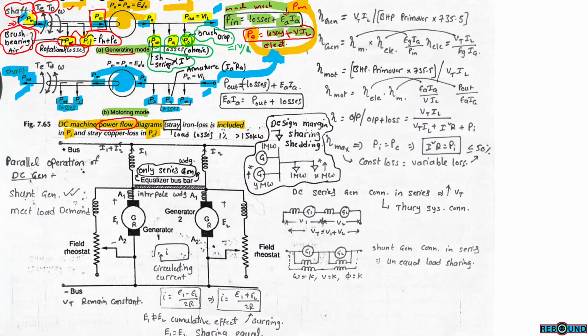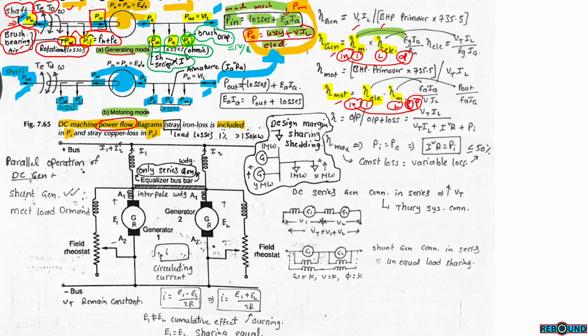Efficiency in the case of a generator and in the case of a motor can be divided into two parts: one is the mechanical part, the second is the electrical part, in both cases. In a generator, first we consider the mechanical part, second the electrical part, and then finally we get the output. So this is the input and that is the output. In the case of a motor, first we consider the electrical part, second the mechanical part. This is the input and this will be the output.